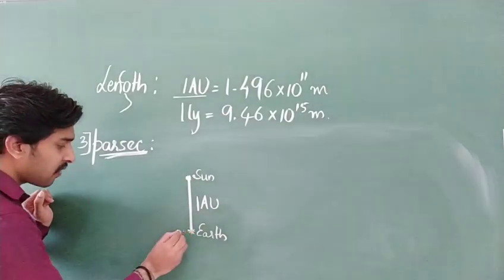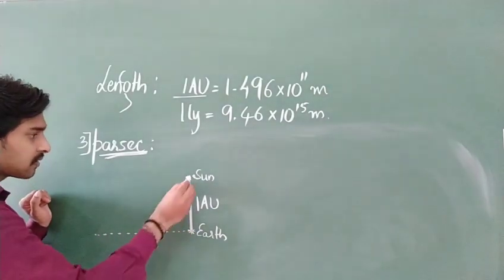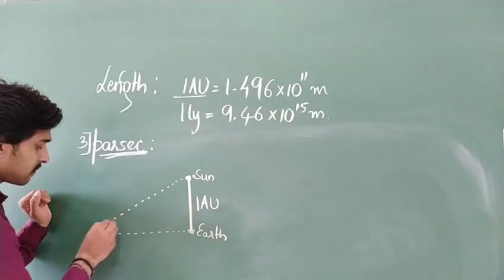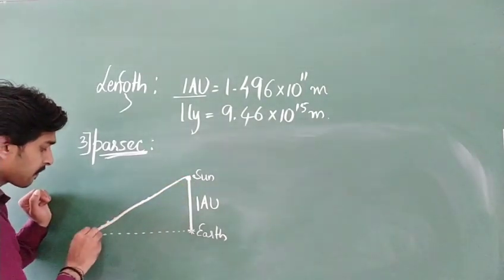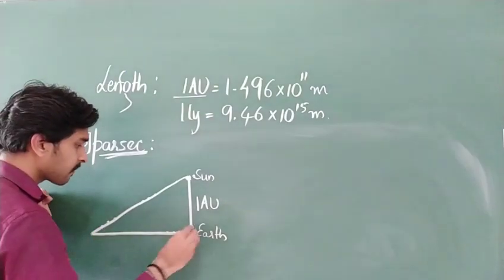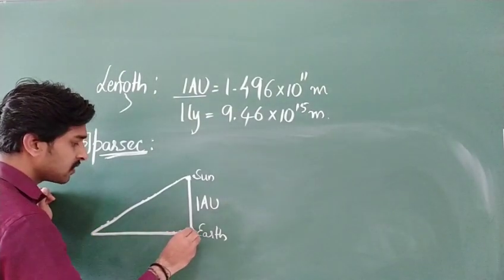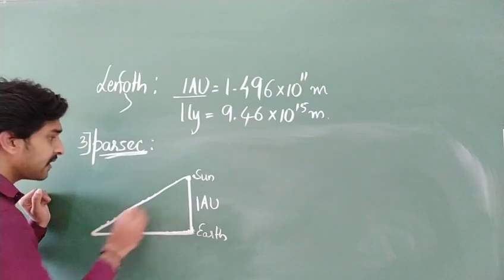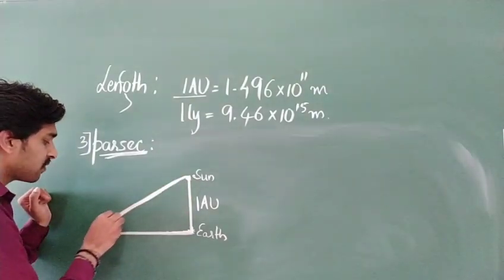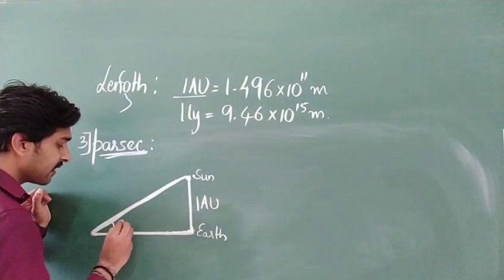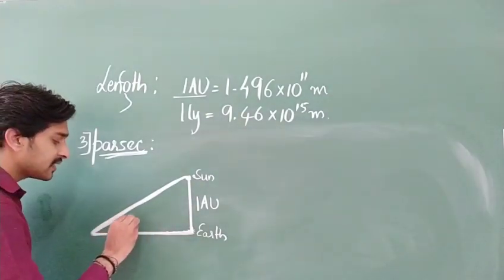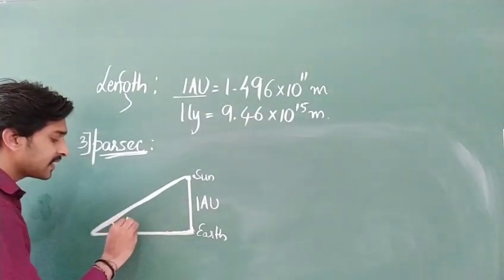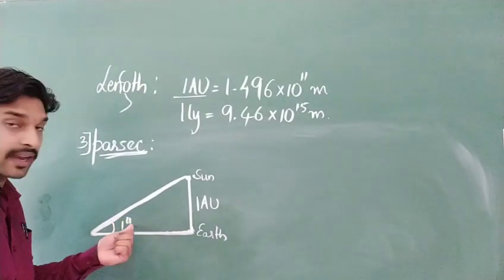This curve is subtending an angle of 1 second here. This 1 to the power like this, if they had given, means this is treated as 1 second.